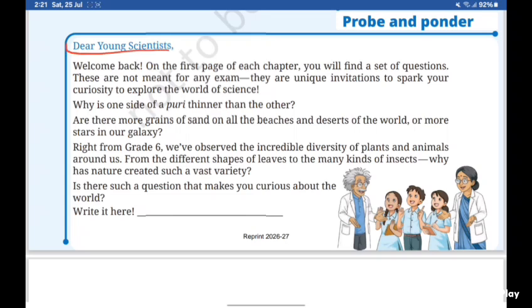Dear young scientist, welcome back. On the first page of each chapter, you will find a set of questions. These are not meant for an exam. They are unique invitations to spark your curiosity to explore the world of science.